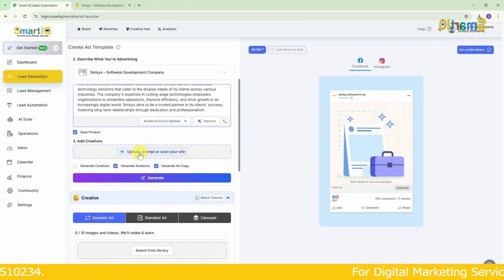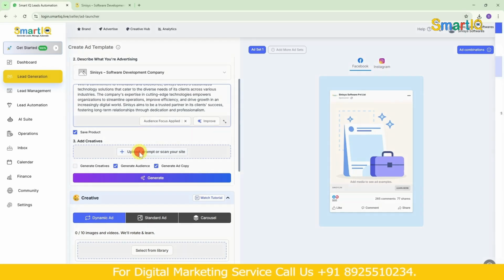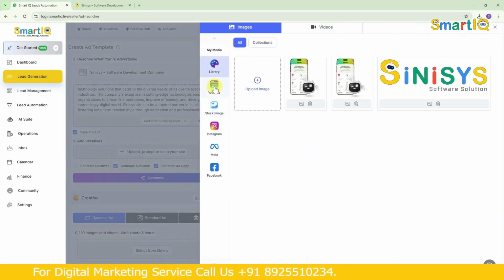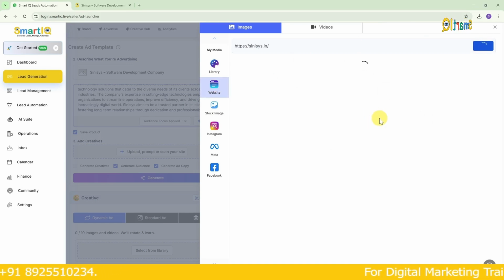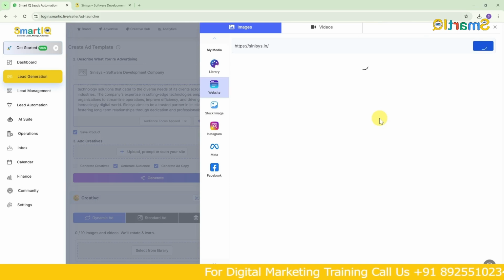So now if we want to upload creatives or any images, we can upload them as well. Just click there. Or if I give my website link, that's enough. Is there a website here? So search here and whatever images are on our website, all those images will be fetched and shown to us here. Through that, we can use those images for our ad and generate it here.